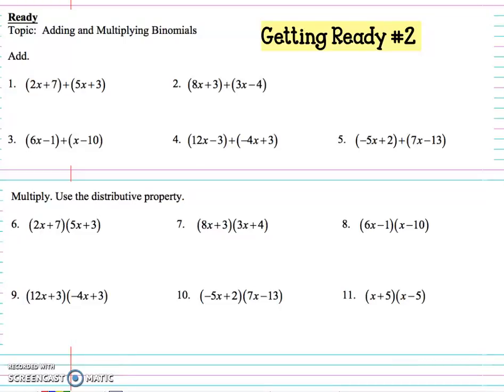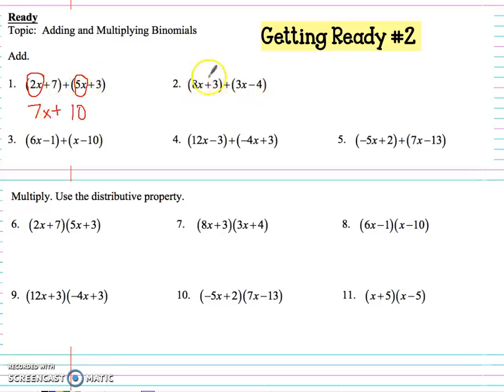Hey everyone, so tonight we're going to be working on adding and multiplying binomials and then also using distributive property to multiply binomials, okay? So let's start here. We're just adding our like terms. So we did this earlier, so I'm just going to circle the 2x and I notice that the 5x is the same. So 2x plus 5x is 7x and 7 plus 3 is 10.